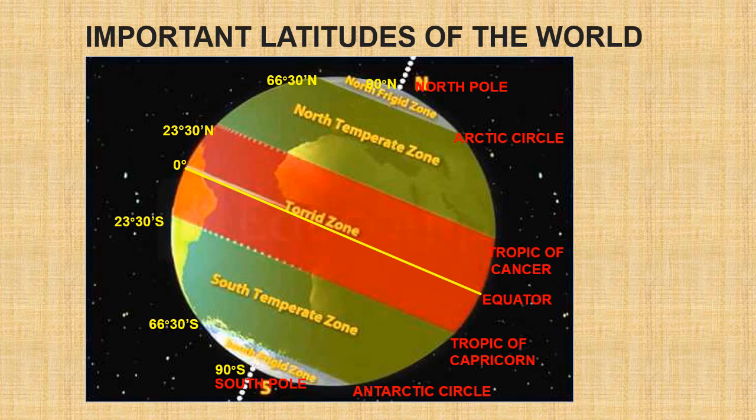Next is 66.5 degree south, known as the Antarctic Circle. So these are the important latitudes of the earth. With the help of the diagram, you can also learn the important latitudes and the number of degrees marked with the letter N or S.